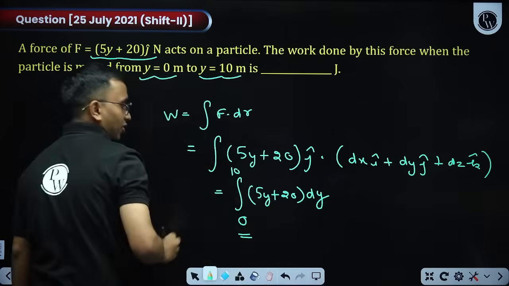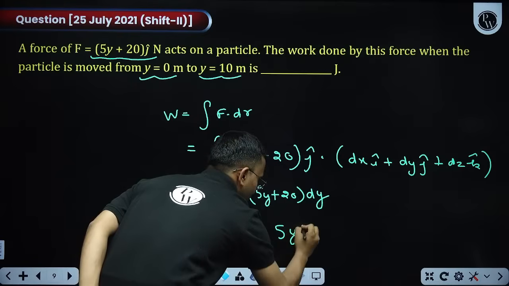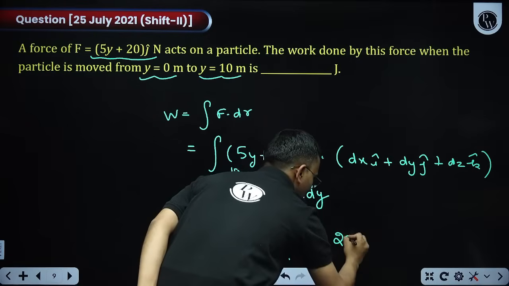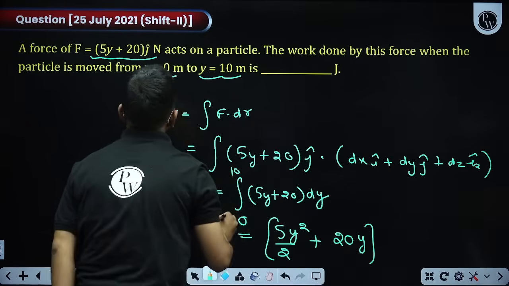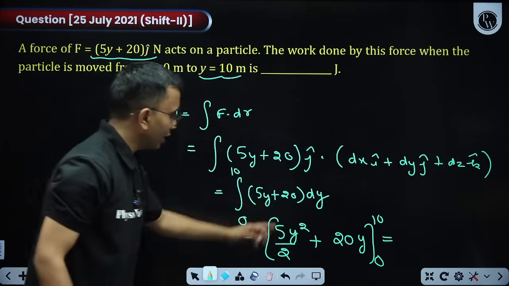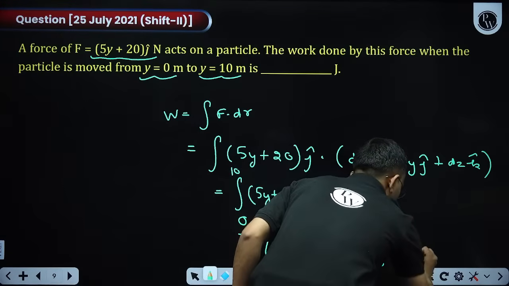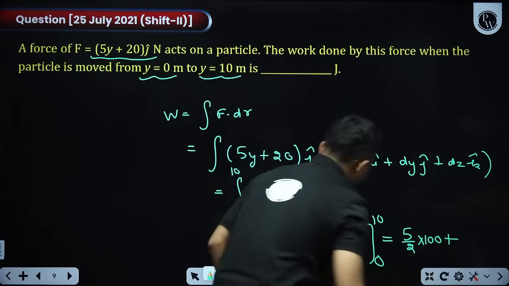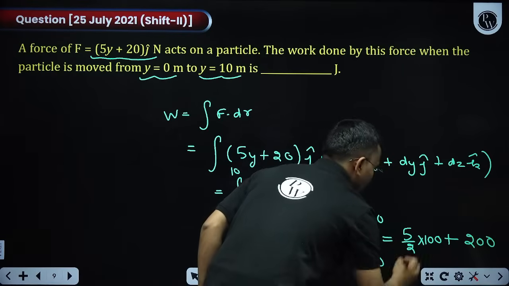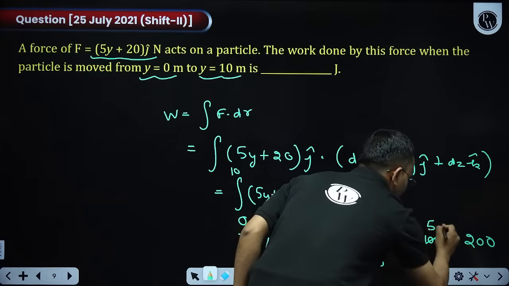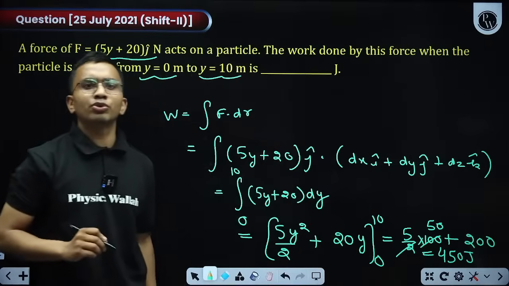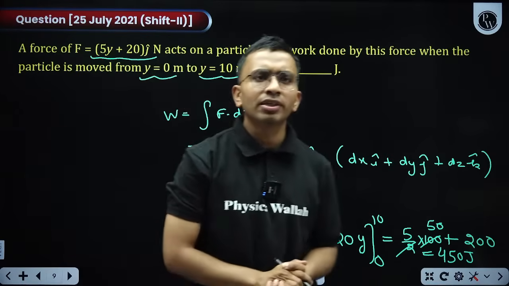So what is integration of 5y? 5y square by 2. What is integration of 20? That is 20y. Now put the limit. y goes from 0 to 10. So what it will become? 5 by 2 into 100, 10 square is 100. 20 into 10, that is 200. Okay, so how much it is? 250 plus 200 is 450 joules. 450 joules. Yes, Black Mystery is getting 450 joules.